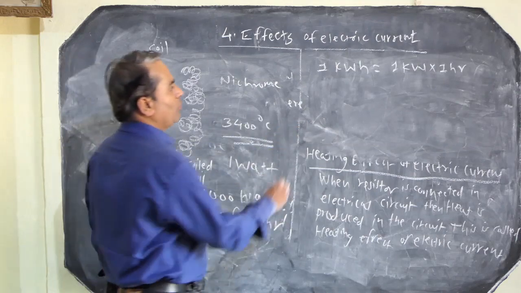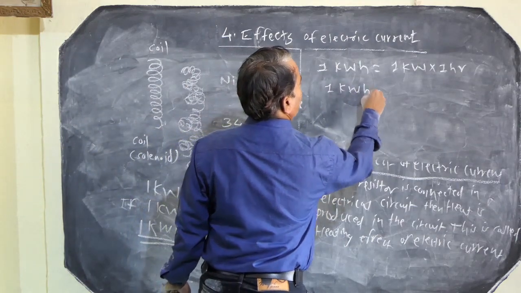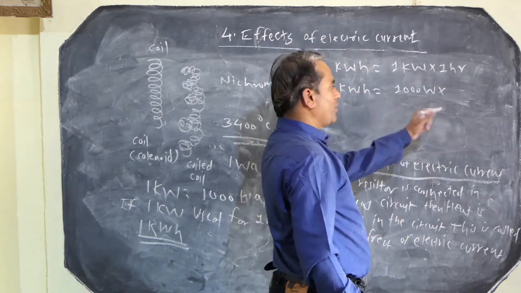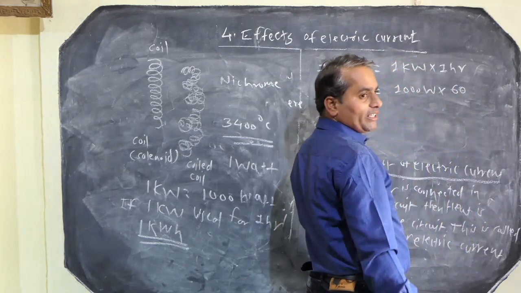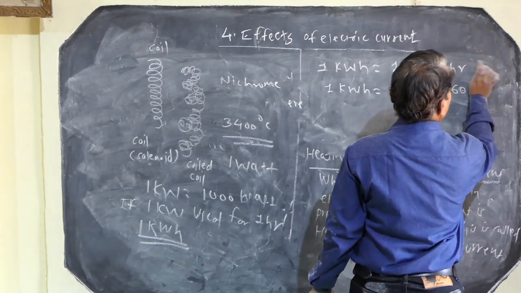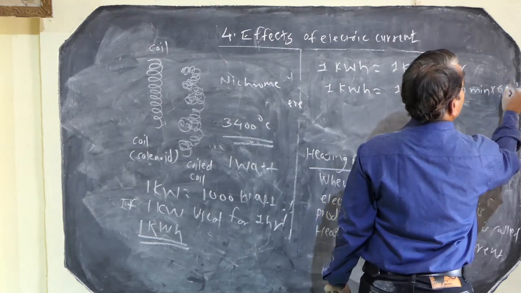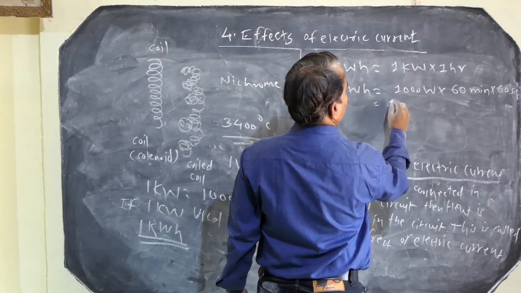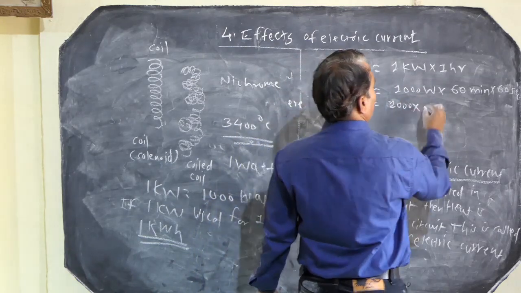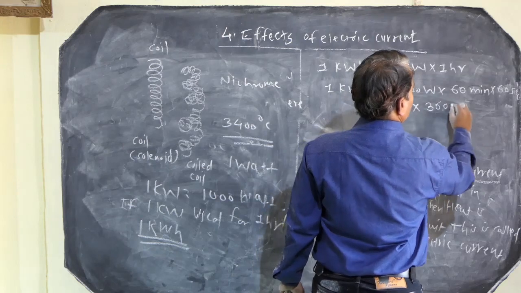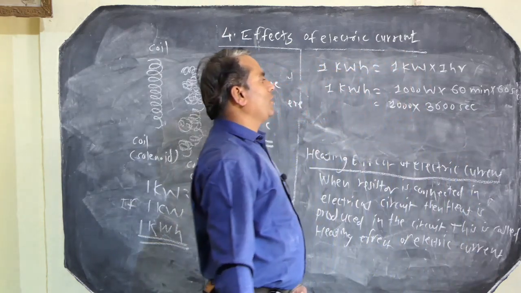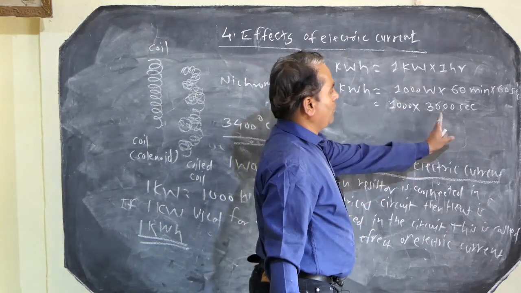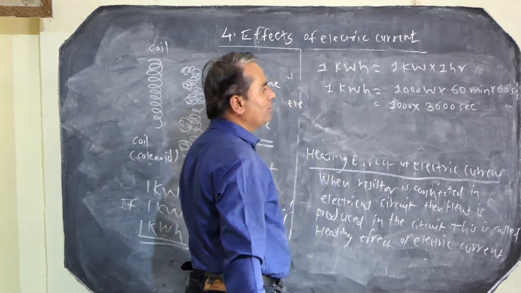Or we can say 1 kilowatt hour equals 1000 watt into 60 minutes and 60 seconds, that is, 1000 into 3600 seconds.